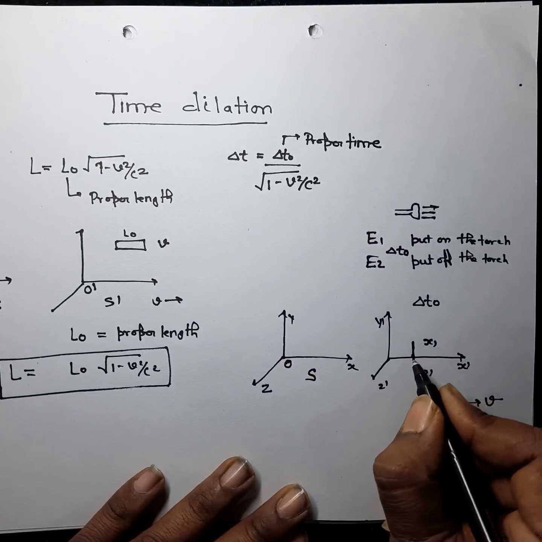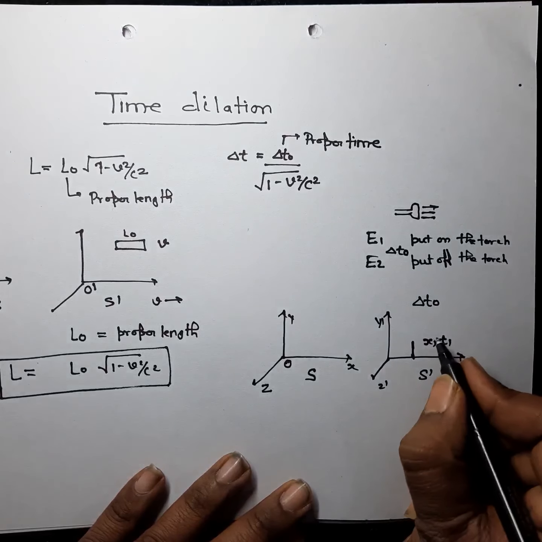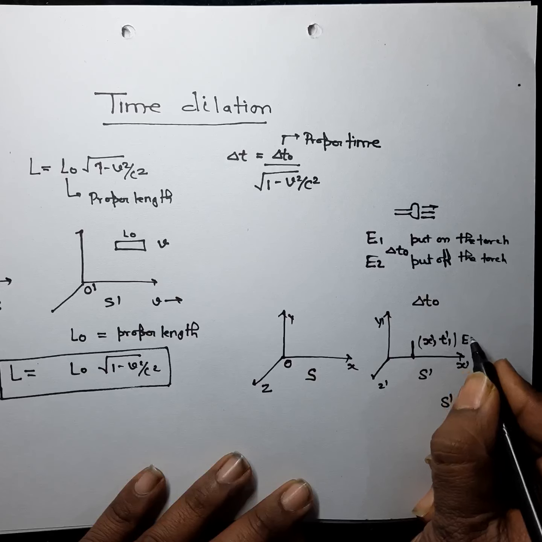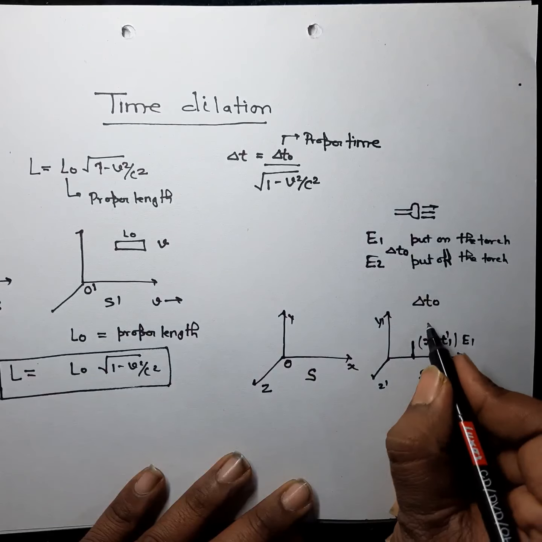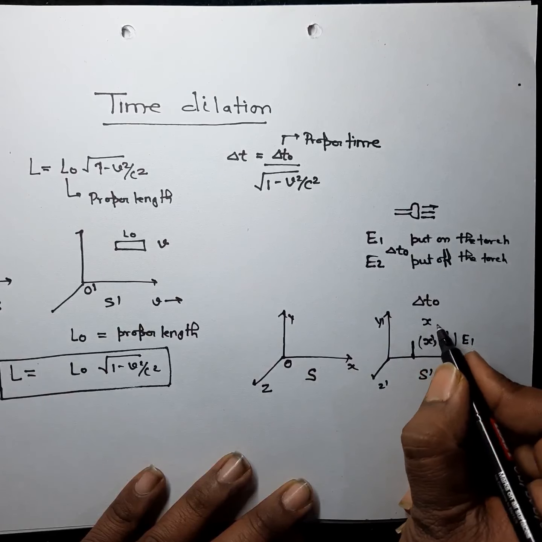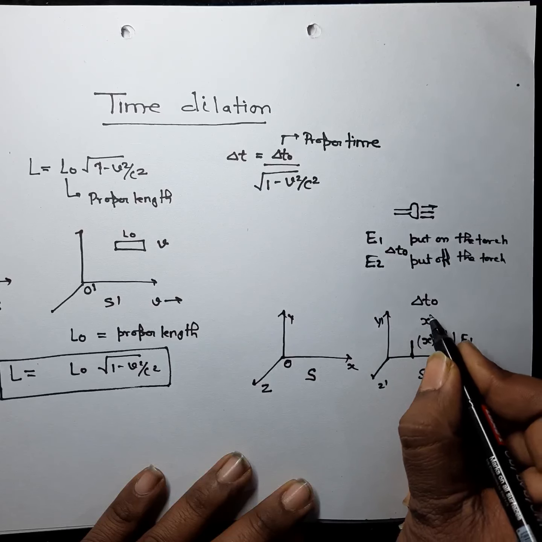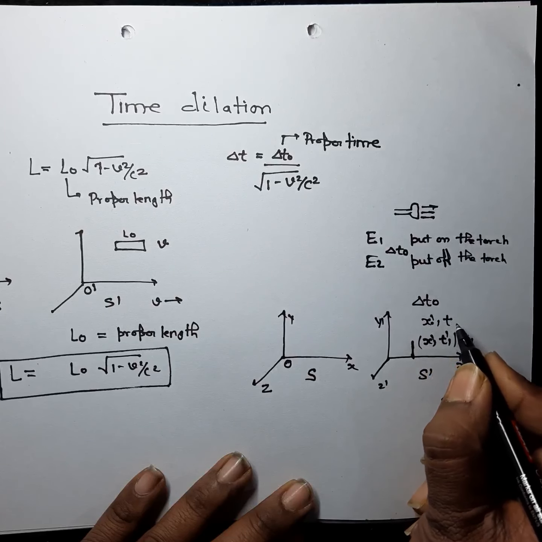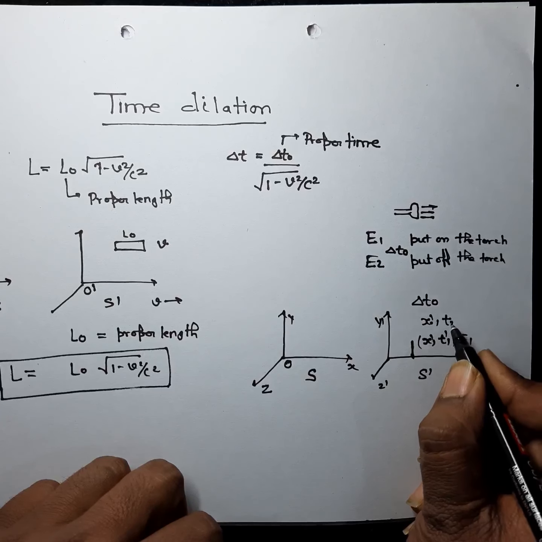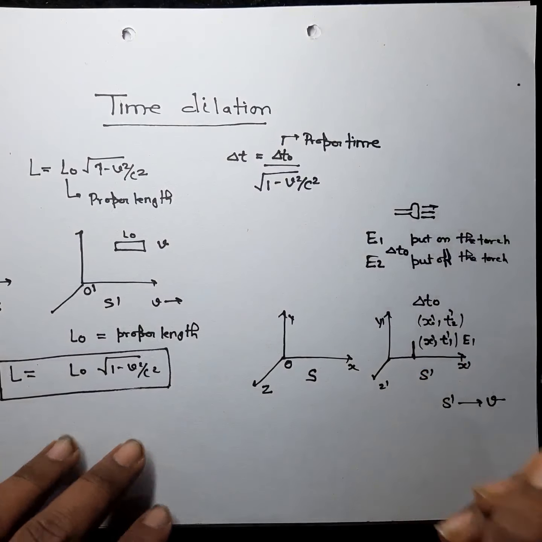Suppose it happens at position x dash and at time t1 dash. This is our event e1. When you put off the torch, this event occurs at the same position x dash, but it occurs at some different time, so you can call it t2 dash.